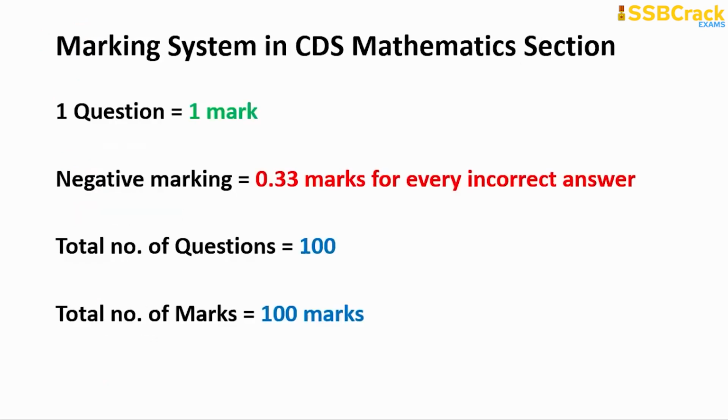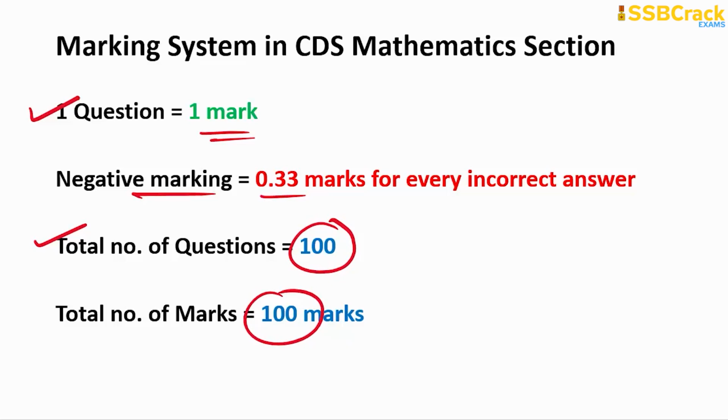Here is the marking system in the CDS Mathematics section that you must know. One question carries 1 mark, and there is a negative marking of approximately 0.33 marks for every incorrect answer. There will be 100 questions in the CDS Mathematics section, which in all gives you 100 marks, as one question carries 1 mark.